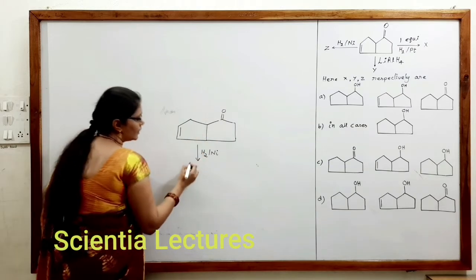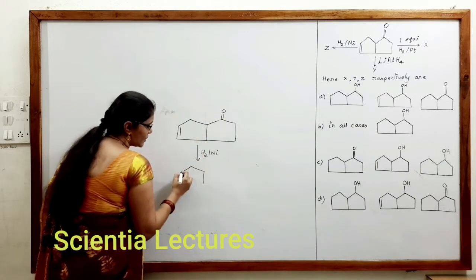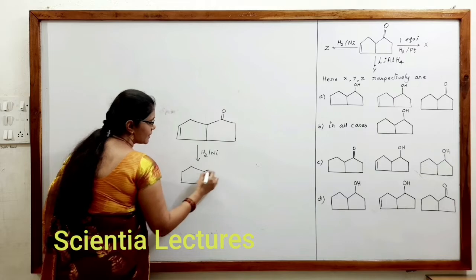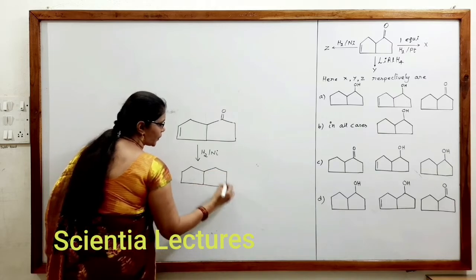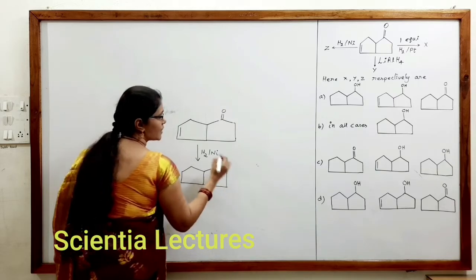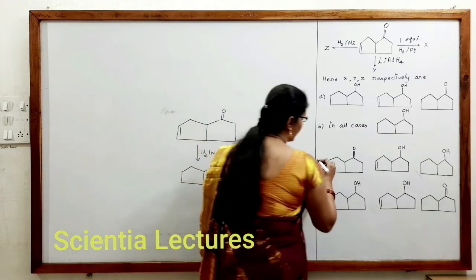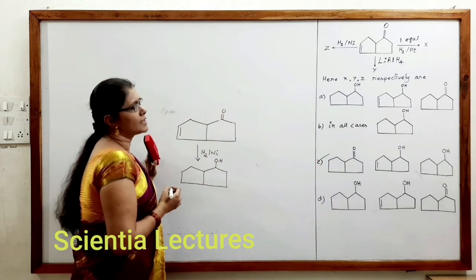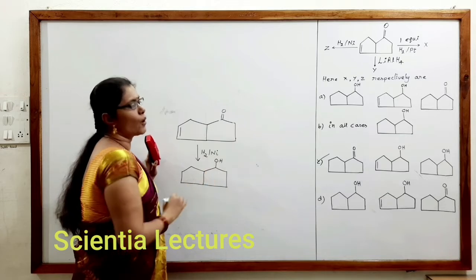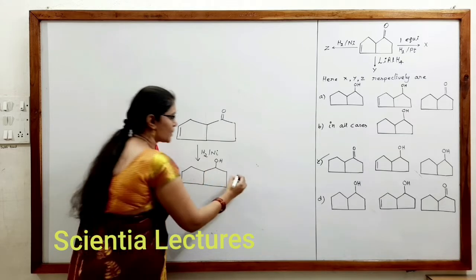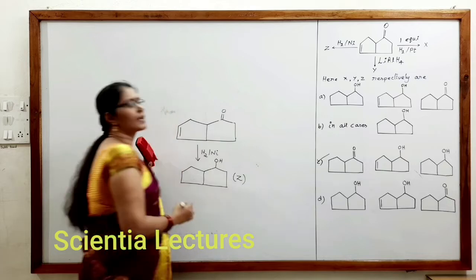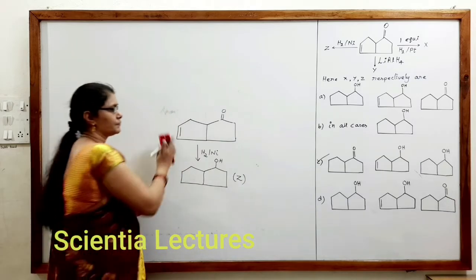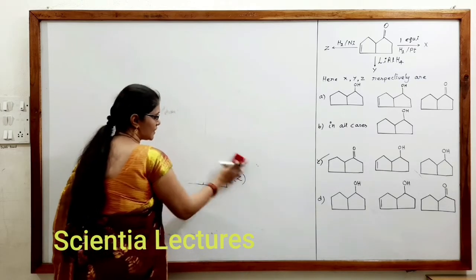When both are reduced, this will be the product produced. Here we have an OH. So from all these cases, X, Y, Z respectively, option C will give you the correct answer, because this is what we can conclude as Z. Therefore the correct option is C.